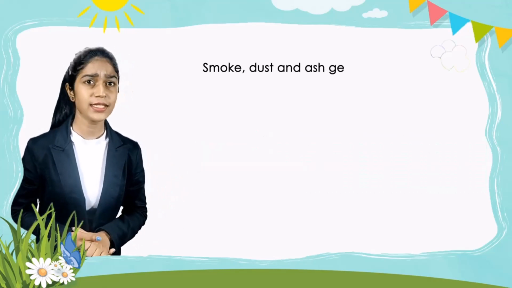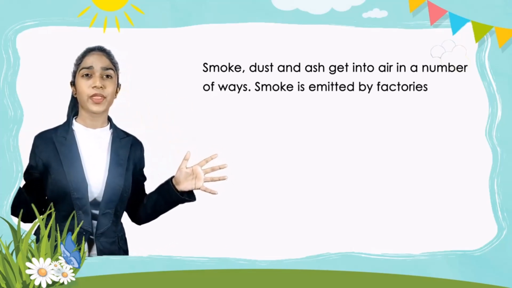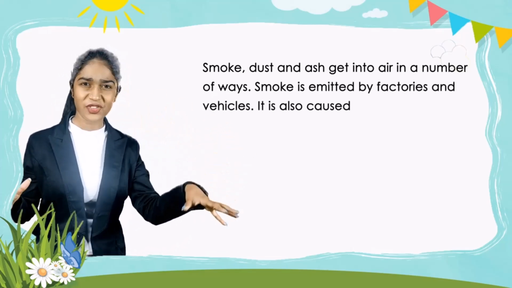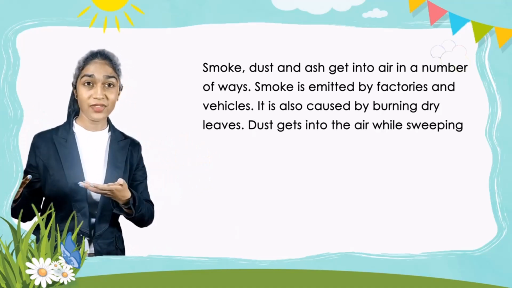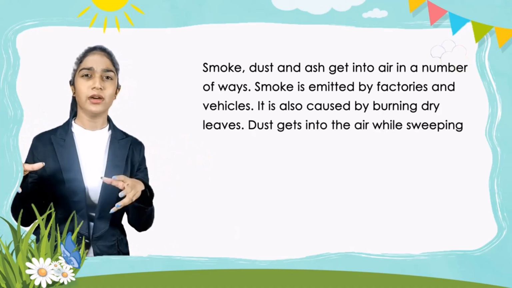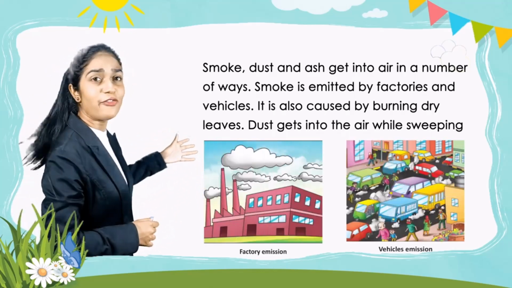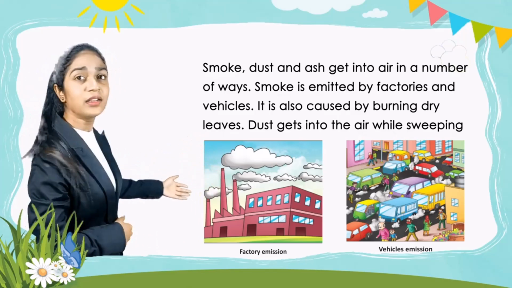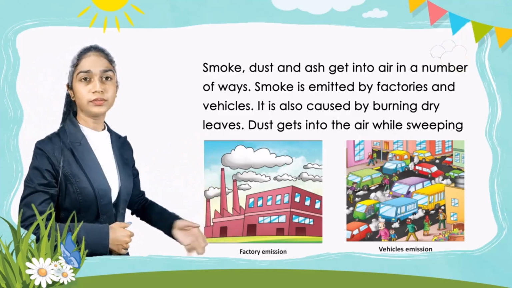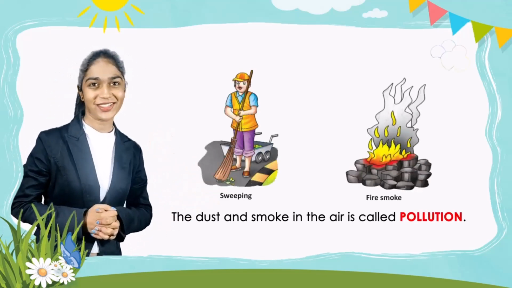Smoke, dust and ash get into air in a number of ways. Smoke is emitted by factories and vehicles. It is also caused by burning dry leaves. Dust gets into air by sweeping. So, here is a picture of factory emission, vehicle emission, sweeping and fire smoke. The dust and the smoke in the air is called pollution.